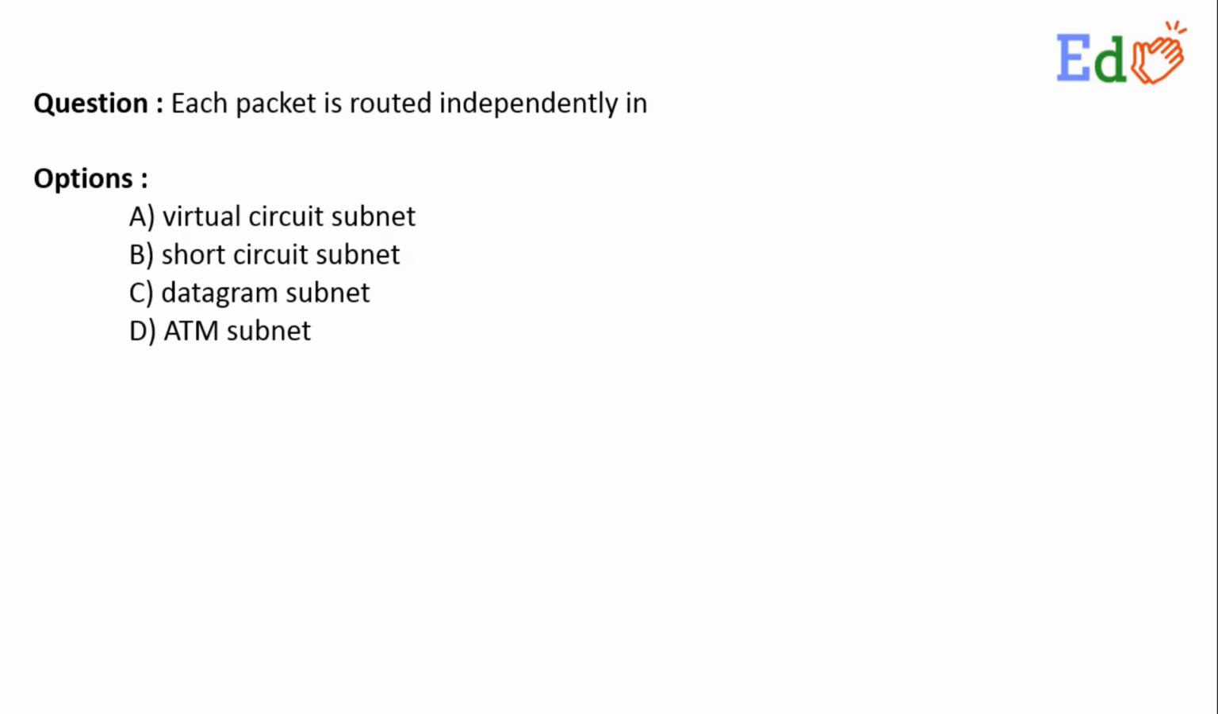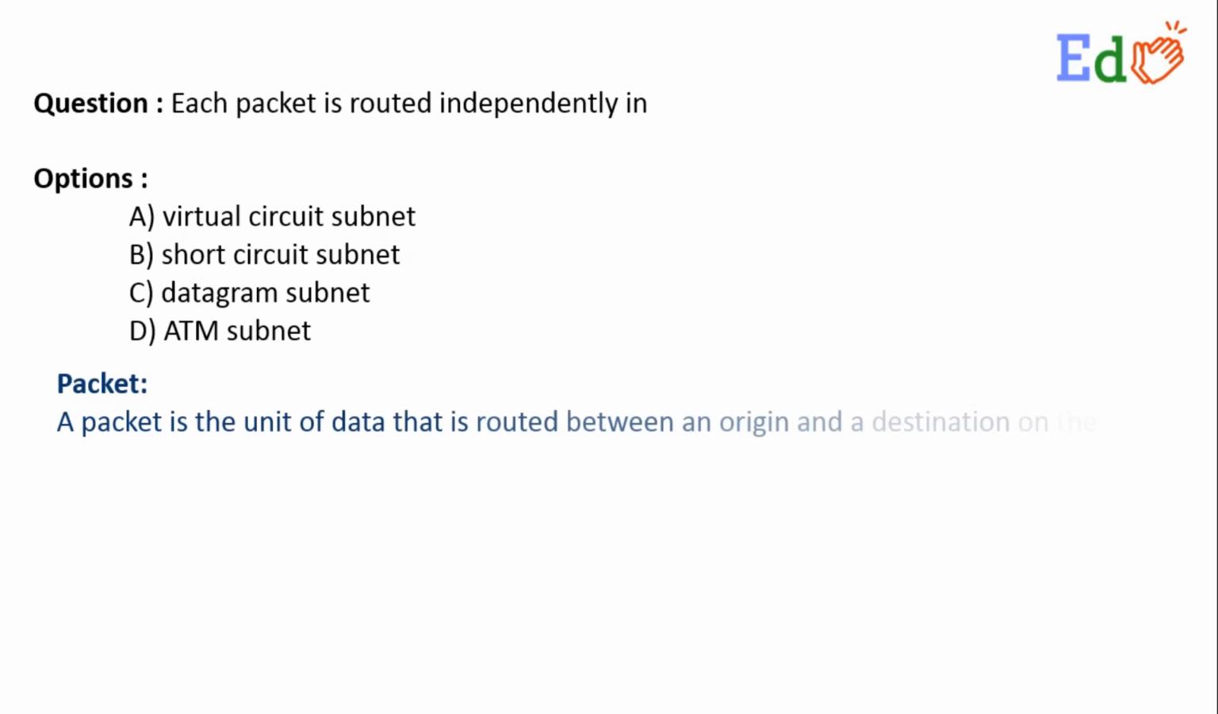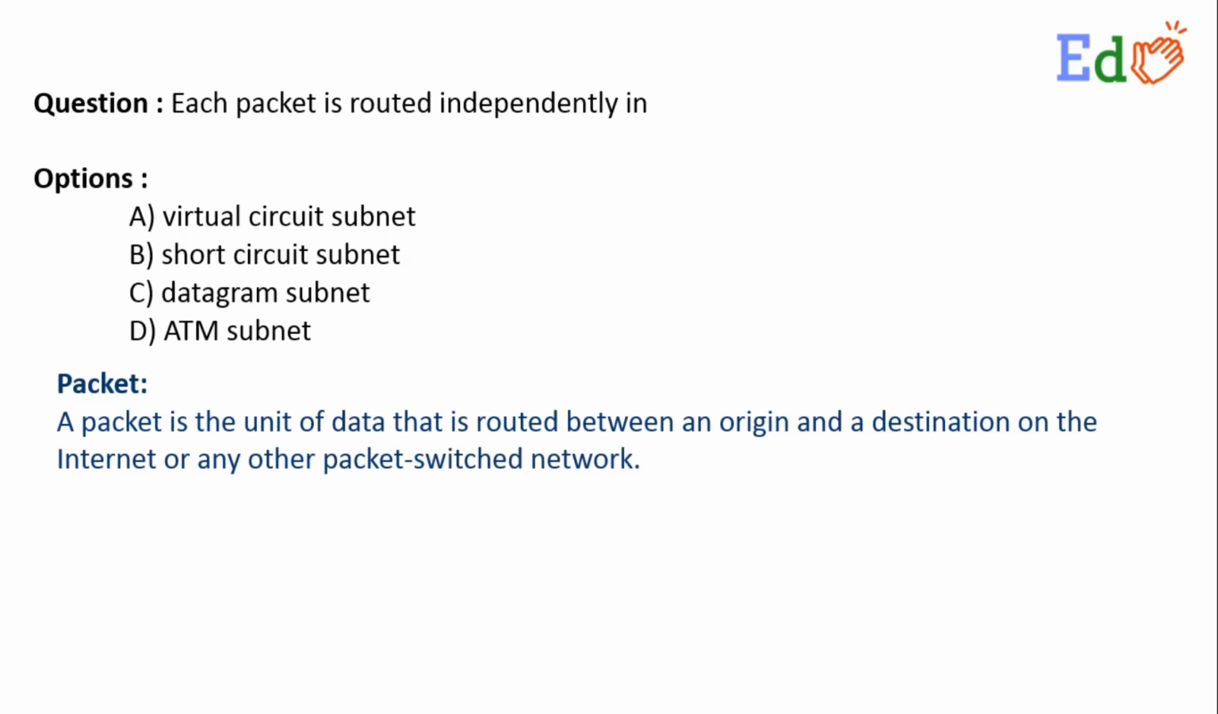At first let me discuss what a packet is. A packet is a unit of data that is routed between an origin and a destination on the internet or any other packet switched network. Here the information is broken down into multiple small packets. There is a chunk of data, and those packets are sent from one origin node to the respective destination node. So that is the definition of a packet.